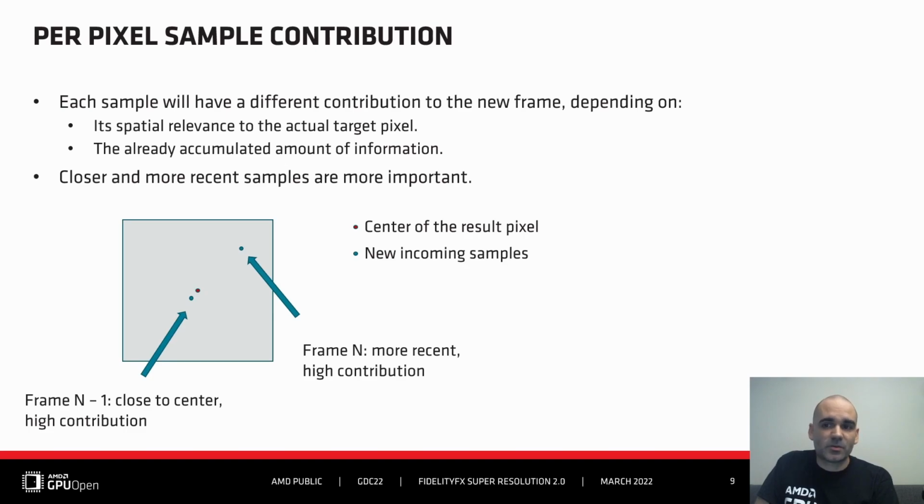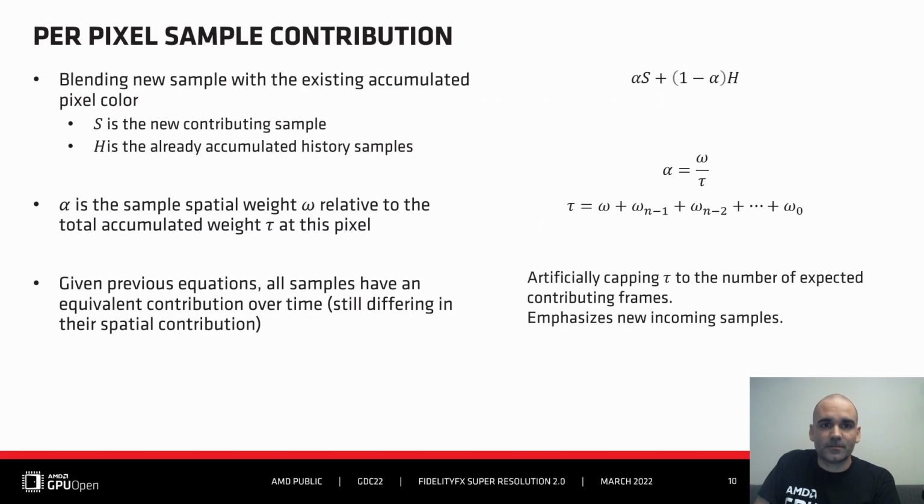What you can see on screen there is a pixel, the gray box, with its center in red, and two samples are represented. The one coming from frame n-1 is close to the center, so it has a high value by the time it was generated, but it is older now. And the one coming from frame n is further away, but still more recent. Let's see how we can formalize that contribution.